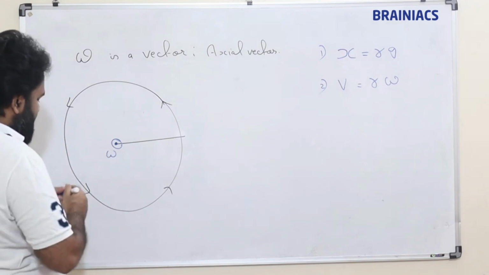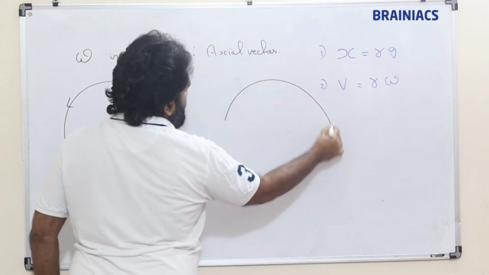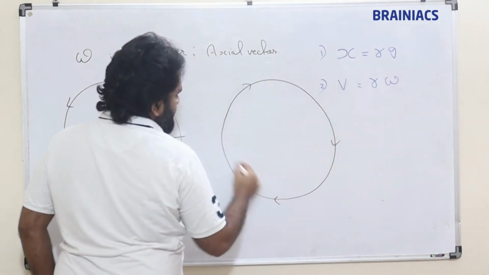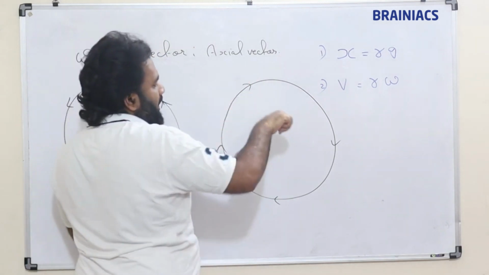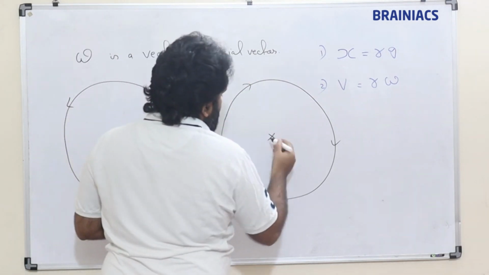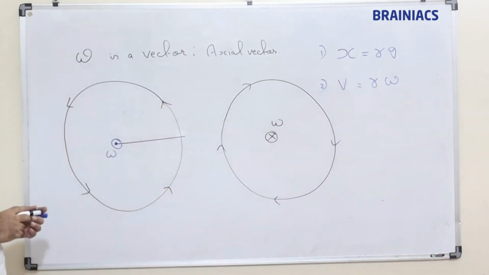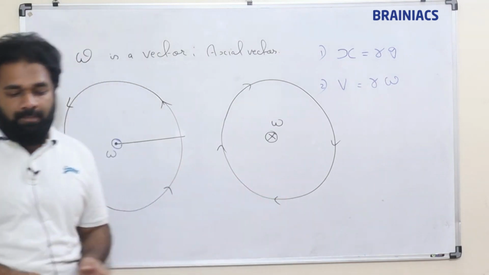Direction of omega is this. Suppose if it is a clockwise motion, this is the direction of fingers, thumb is going inside, so this is cross, this is going to be the direction of omega. So omega is an axial vector, and this is how we need to take the direction of it. Clear?